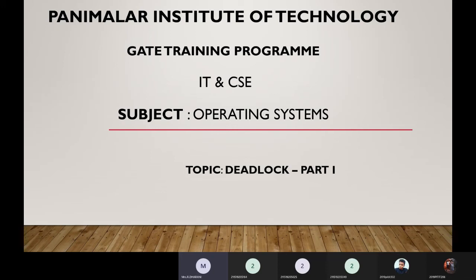Deadlock as an important topic in operating system. Deadlock is one of the important concepts in operating system, and you may expect most of the questions from the deadlock topic. So let us see about deadlock and the practice problems which are frequently asked in the deadlock topic.